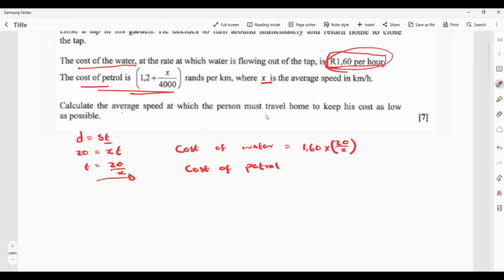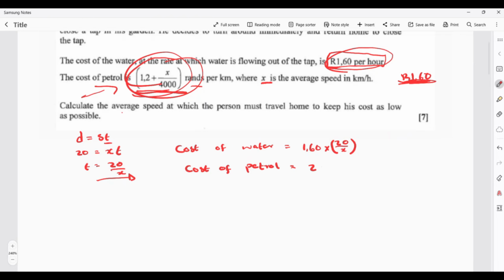For petrol, we know that this is actually the cost of petrol, as in 1.6 rand over there. We can consider this thing and this one being the same. But now they said it is rands per kilometer. For every kilometer that he traveled, he spent that much. So how long does he have to travel? For 20 kilometers. That is the distance that he needs to travel to get home.